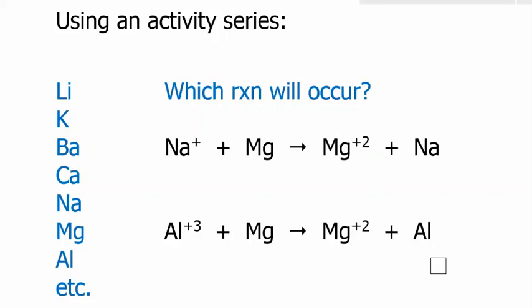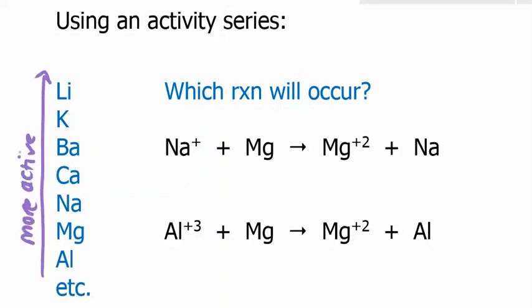Since they're redox reactions, remember that we learned that a more active element can only replace a less active element. And this is an activity series for metals. And on a metal, what makes a metal more active? Is a more active metal more likely to become an anion or a cation? Does a more active metal tend to give up electrons or tend to keep or accept more electrons?